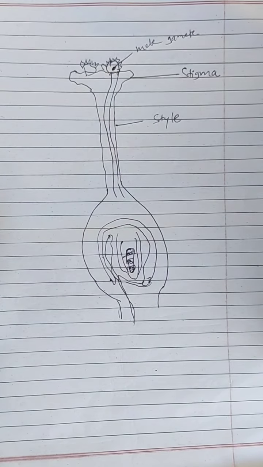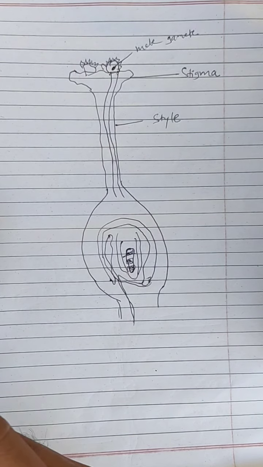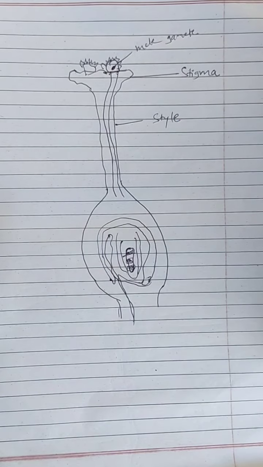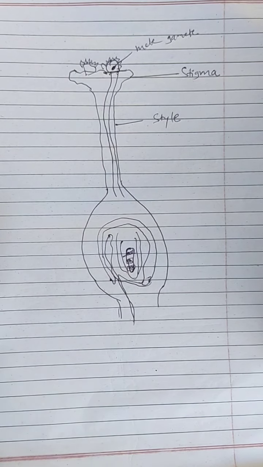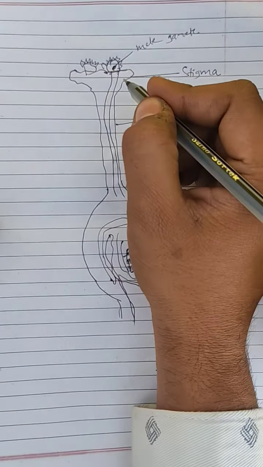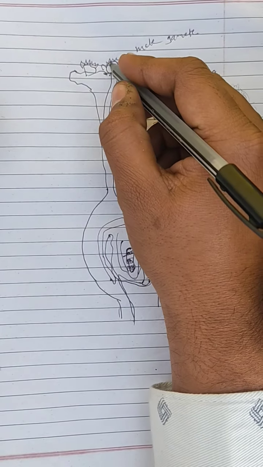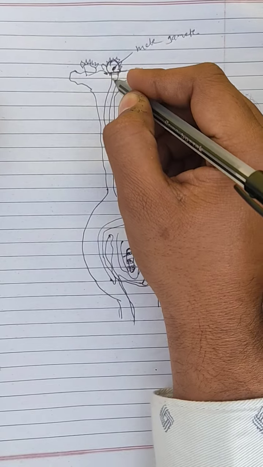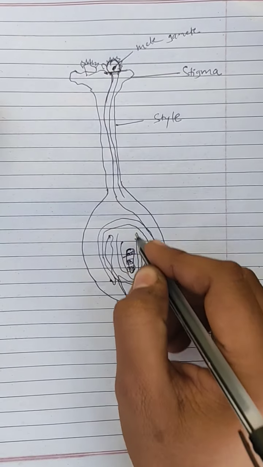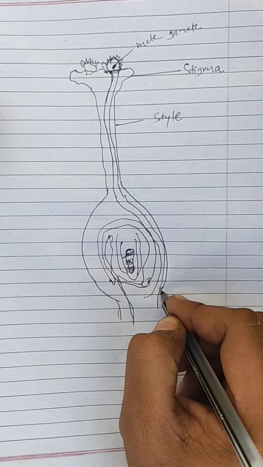The pollen grain is just a protective structure for our male gamete, because it gets transferred from one flower to another, sometimes through insects, through wind, through water. So our male gamete should not get harmed. So this is the protective structure, the pollen grain, from which this tube will reach up to our female gamete.